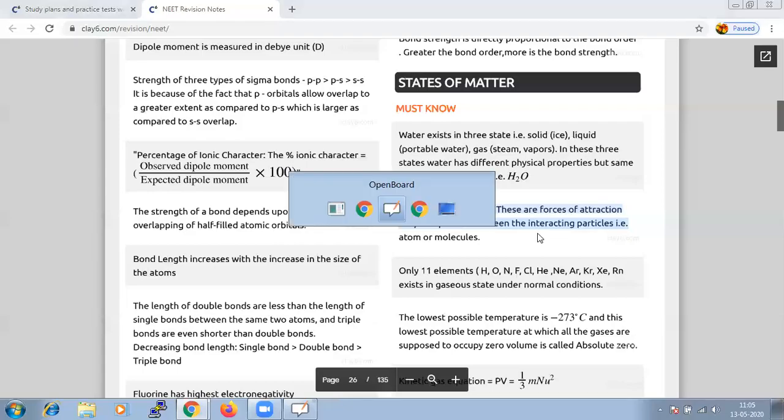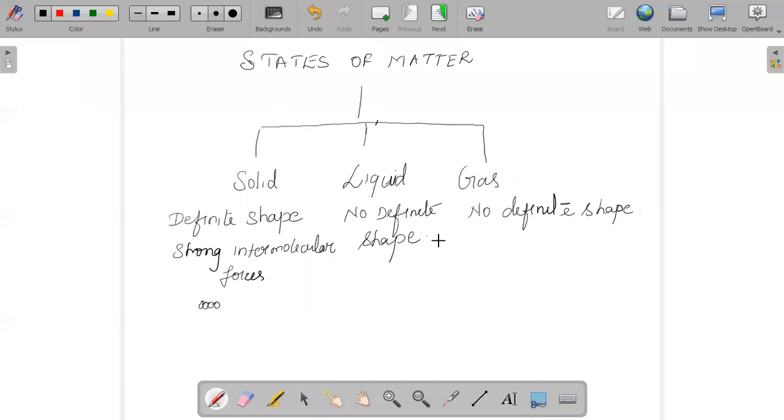There is a variation in the intermolecular force: in some places it holds much stronger, in some places it is comparatively weaker. Based on the bonding between the molecules or atoms, matter is categorized into solid, liquid and gas. Now, what is a liquid state?